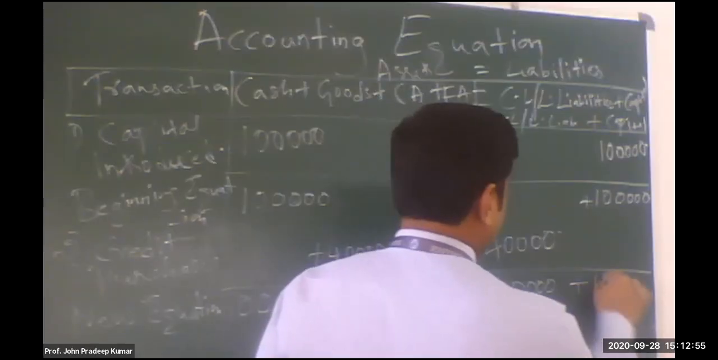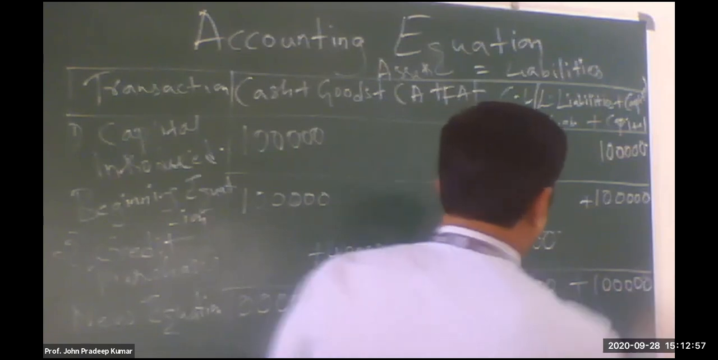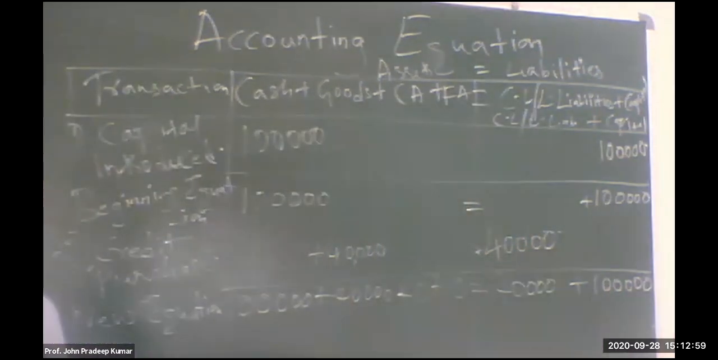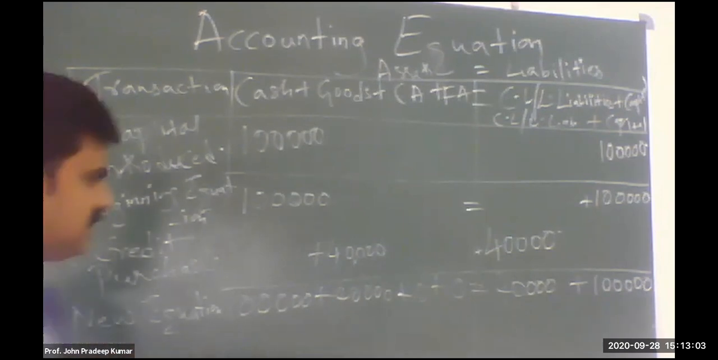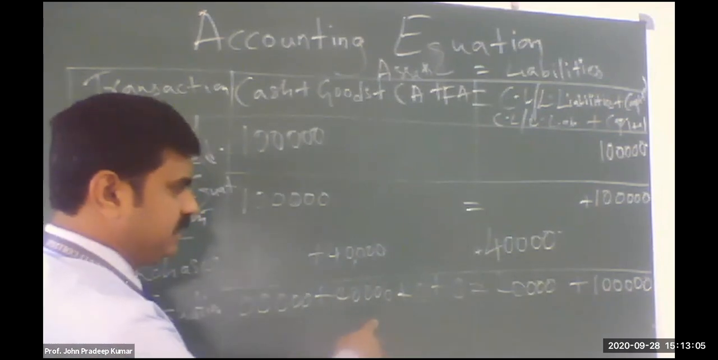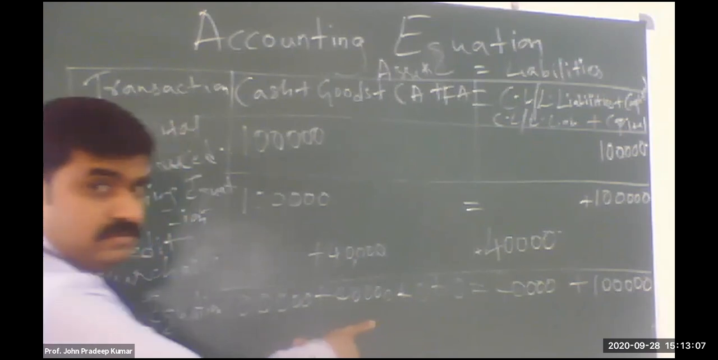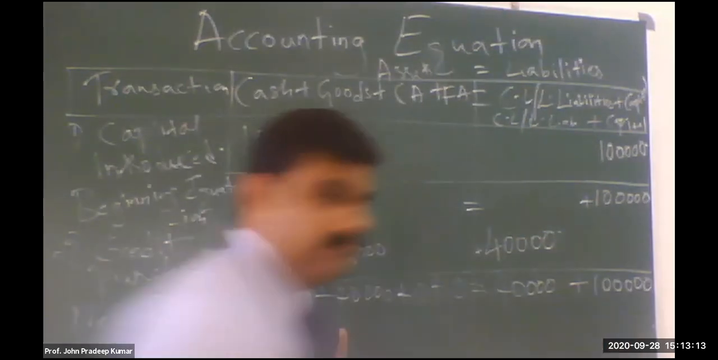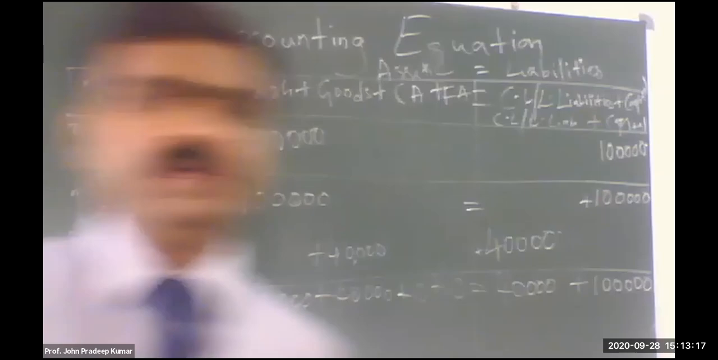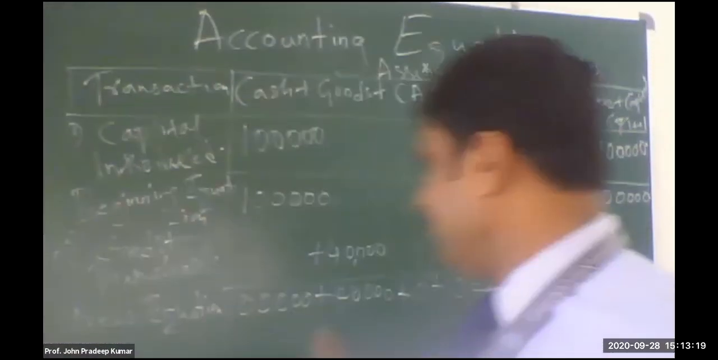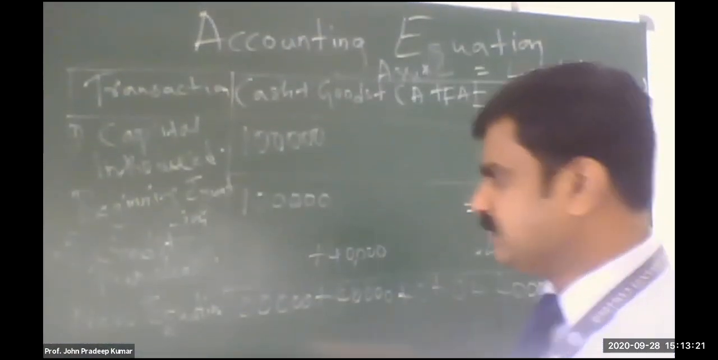Capital 1 lakh. Time is short. Now you calculate how much the asset is now. 1 lakh plus 40,000, how much is the total? 1,40,000. 40,000 plus 1 lakh is also 1,40,000. So it is tallying. Before you go to the new transaction, you have to first check whether this is tallying or not. This is called the new equation.